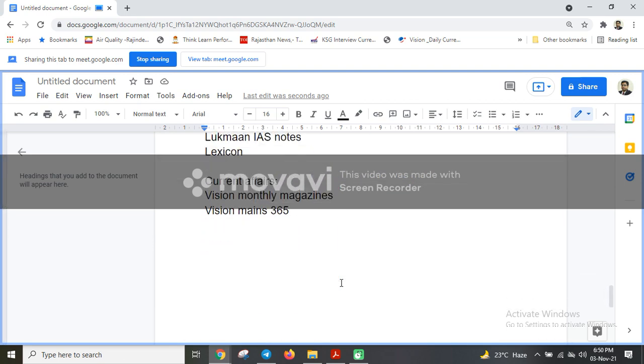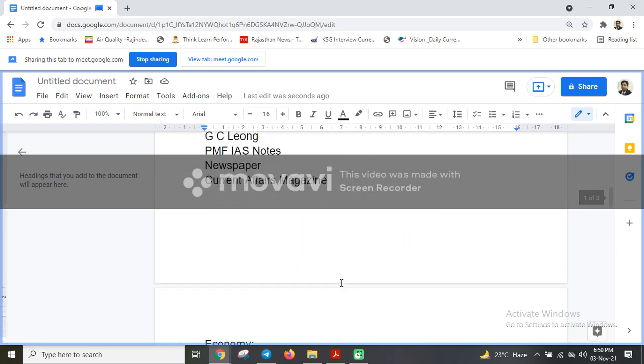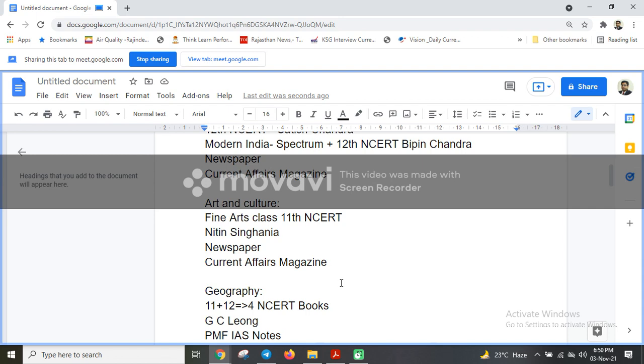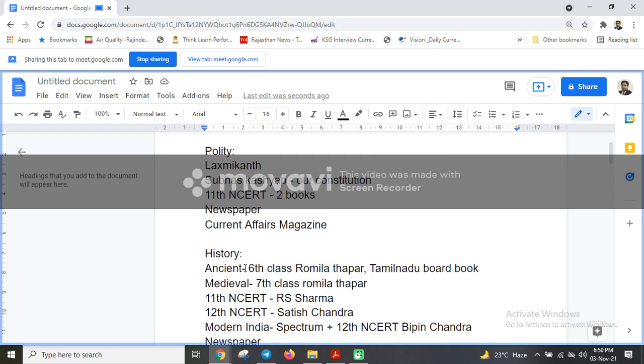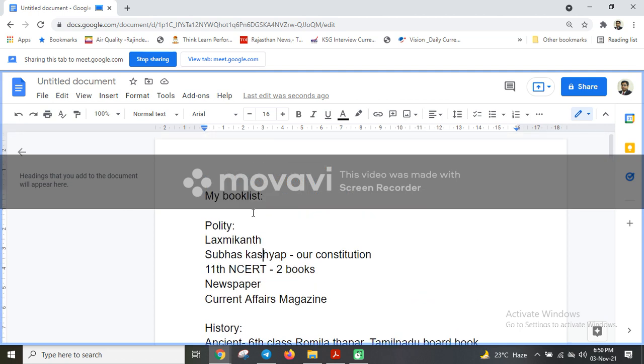So this is all about the book list from the preliminary point of view. I think if you read all these sources, then I can assure you, you can answer 60 to 70 questions very correctly. And you will not have to bother about whether you will clear prelims or not. After giving the prelims, when you have to prepare for mains, you would not have that doubt that I am not clearing prelims, so why am I preparing for mains. All these things will be sorted for you.